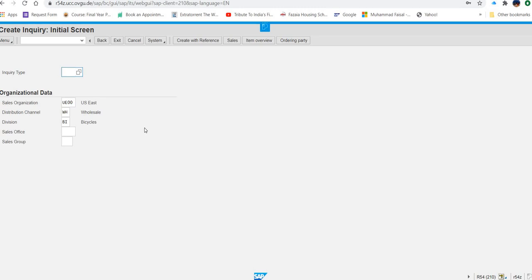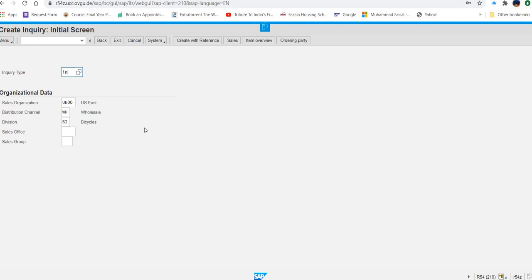this screen. To create an inquiry, we have to type a code here. For inquiry, it is IN. For quotation, it is QT. And for sale order, I cannot recall right now. Okay.